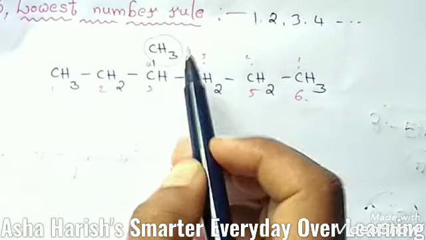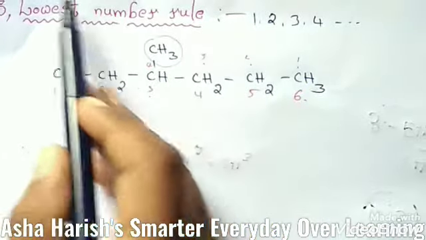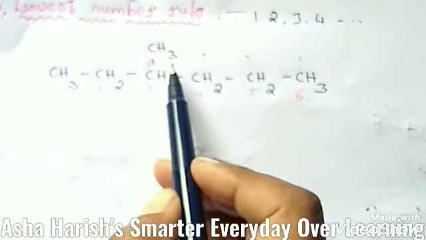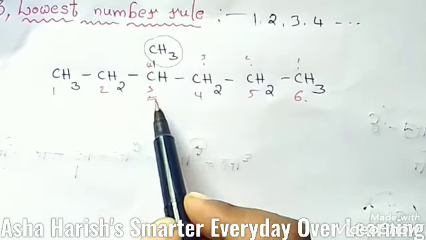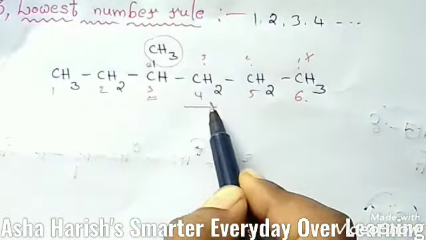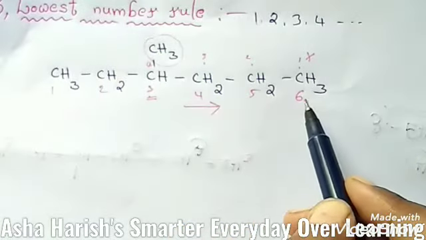So students, you should follow the lowest number rule. According to this rule, you should give first priority to the lowest number for this carbon. So this is a wrong way. Like this only you should give numbering to this carbon chain.